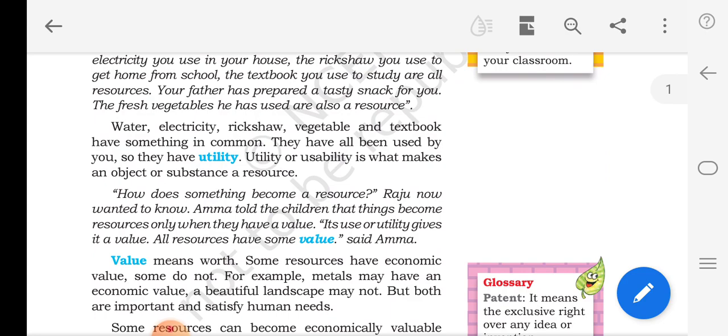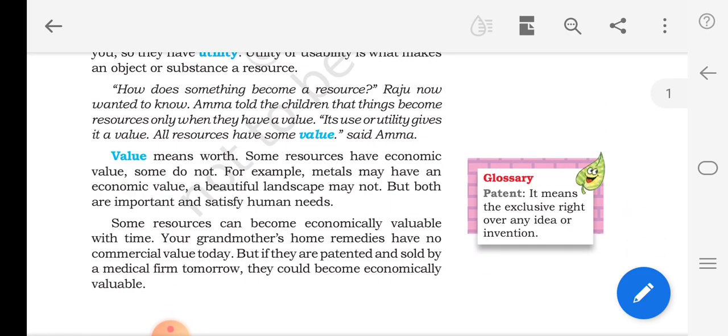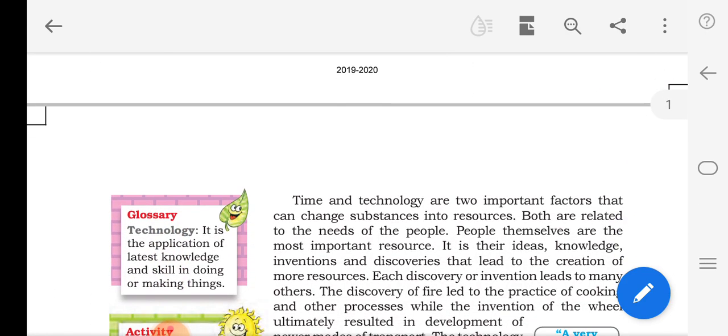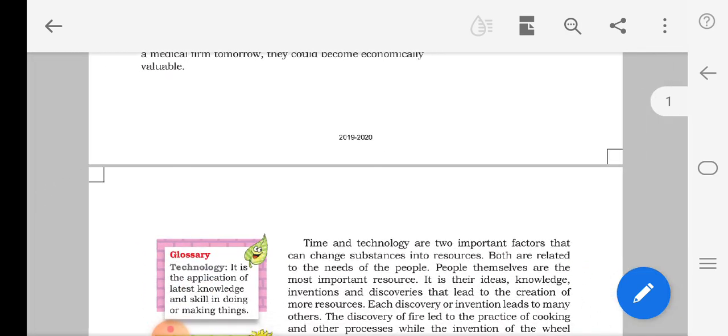I have said an example for resource: my pen. I am using the pen for writing purpose. So that resource has been used, and that is called utility. Now let's see what is value. Value is nothing but worth.